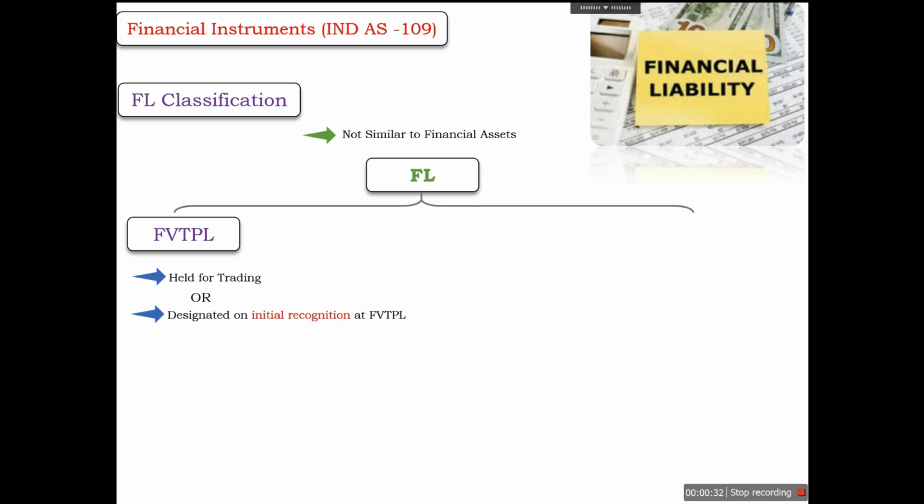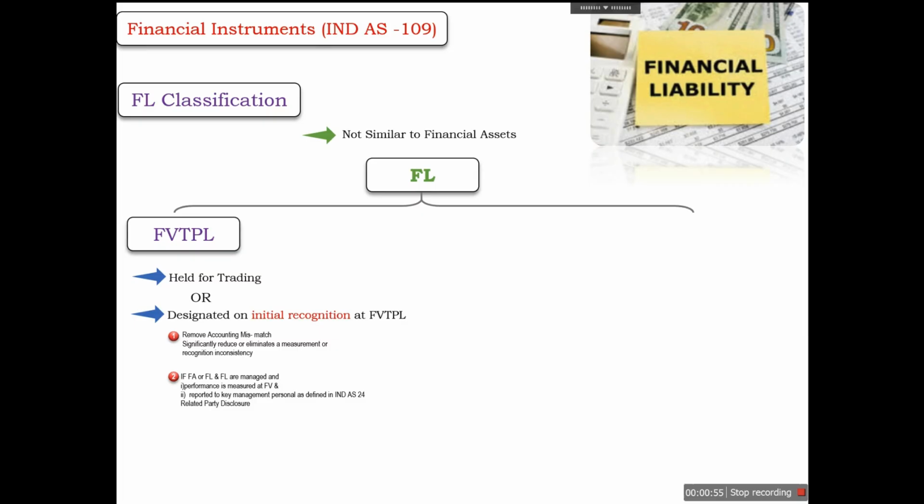We can designate financial liabilities at FVTPL if they remove the accounting mismatches or significantly reduce or eliminate a measurement or recognition inconsistency between the financial assets and financial liabilities. This topic we'll discuss separately.